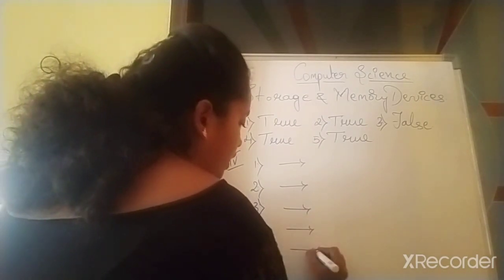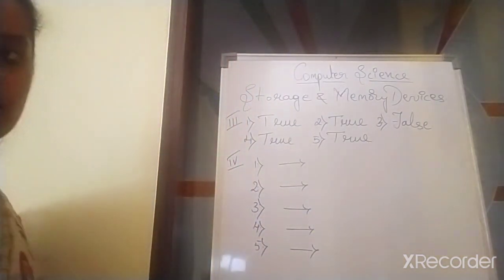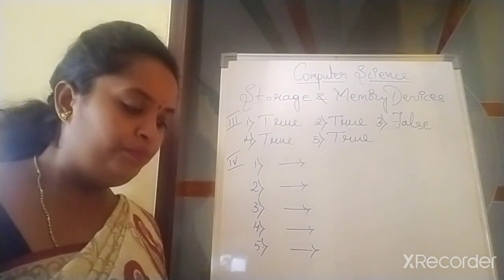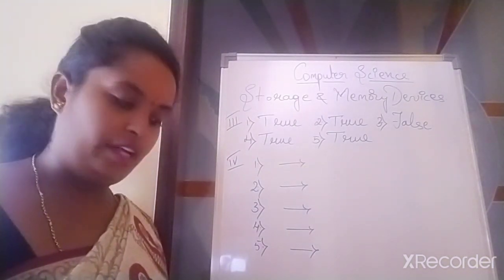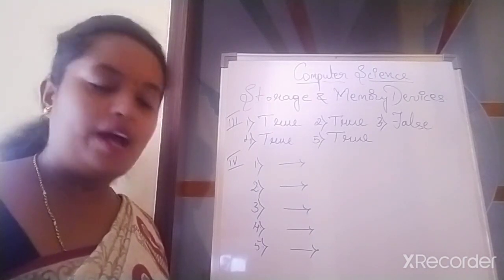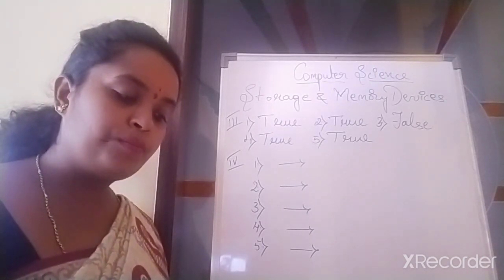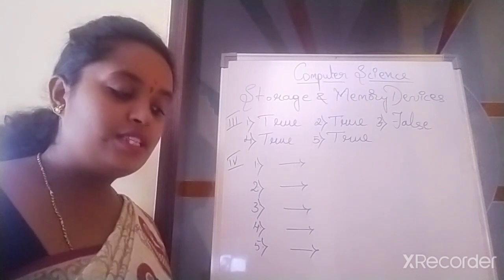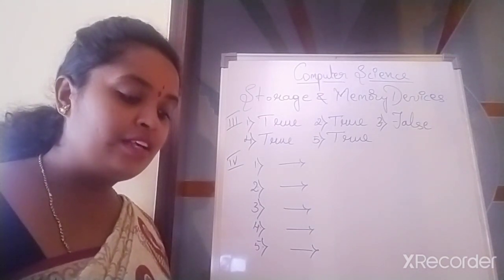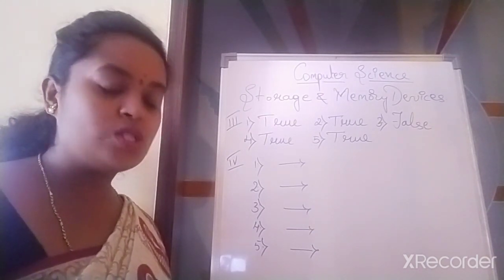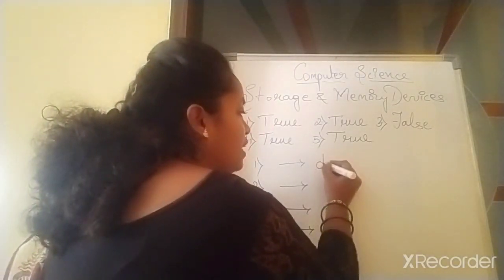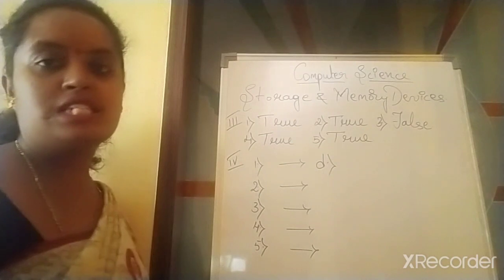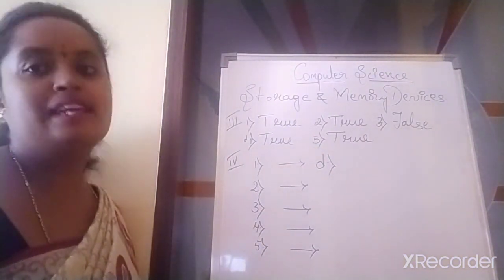I'll just tell you the correct answers so that you will be fine in writing them. Shall we start, children? The digits 0 and 1 are known as bits or binary digits. Option is D. First one option is D.